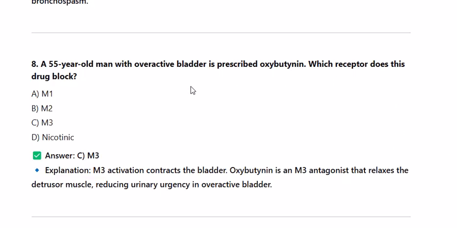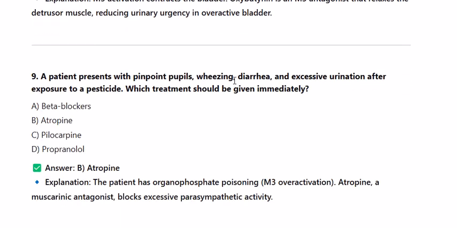9. A patient presents with pinpoint pupils, wheezing, diarrhea, and excessive urination after exposure to a pesticide. Which treatment should be given immediately? A. Beta blockers. B. Atropine. C. Pilocarpine. D. Propranolol. Answer B. Atropine. Explanation. The patient has organophosphate poisoning, M3 overactivation. Atropine, a muscarinic antagonist, blocks excessive parasympathetic activity.